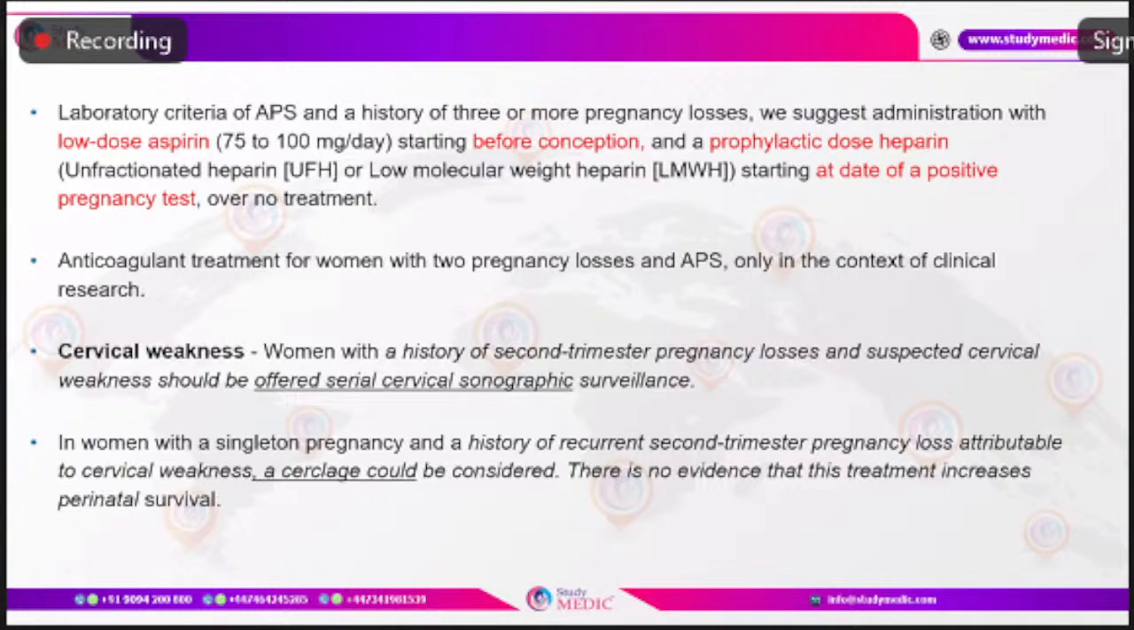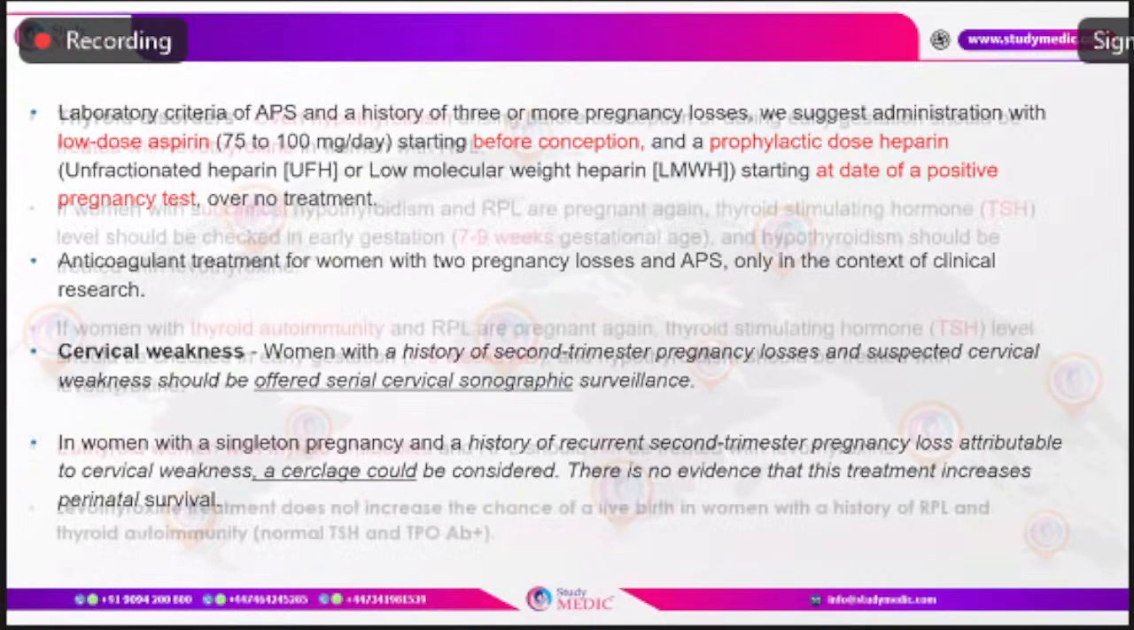So that's the importance of doing a thorough history and also evaluation, because hereditary thrombophilia, acquired thrombophilia and uterine malformation can also contribute to second trimester pregnancy loss. So if we do a cerclage in those who do not have a typical history of previous cervical weakness, then they will not get benefit if we do a cerclage unnecessarily.